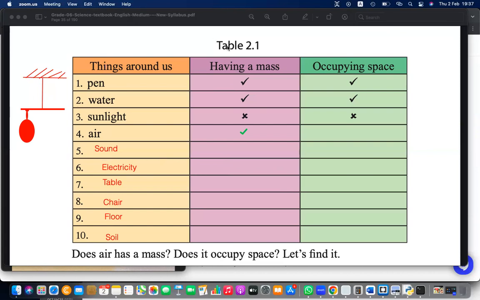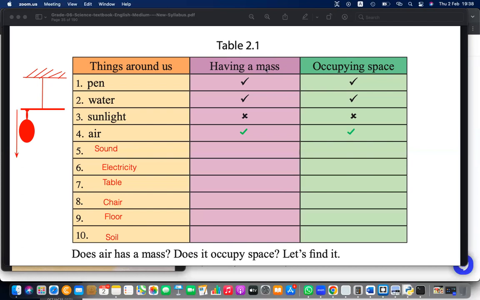Move down, right? The reason is the weight. Air has a weight. And it is taking space as well, right? Because the balloon is filled and it will take the space, occupying space too.